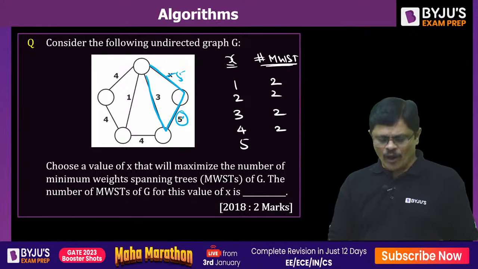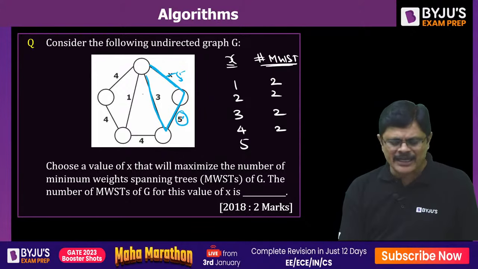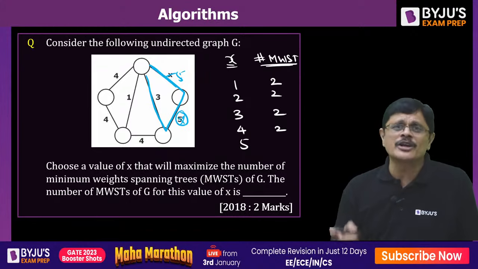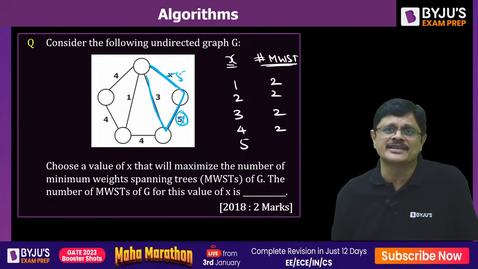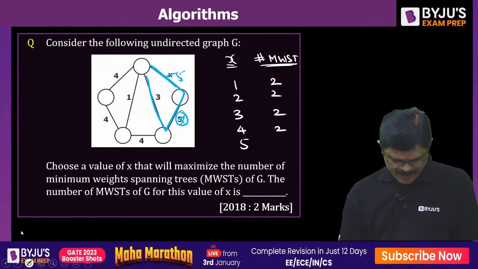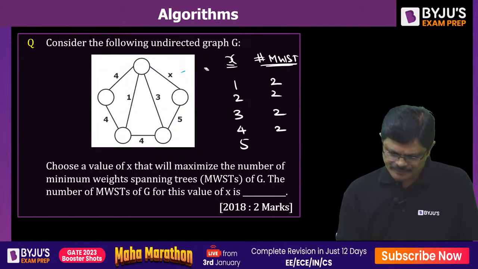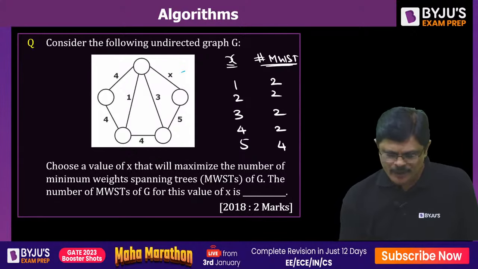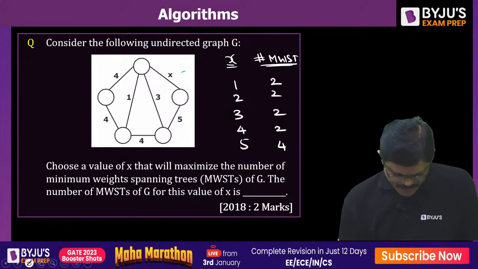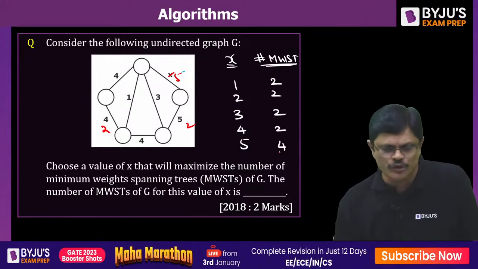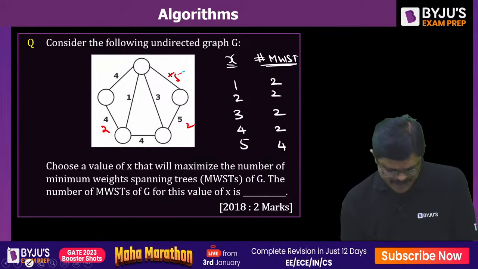Selecting 3, obviously this 3 will be selected, so other numbers will be selected. This 5 can be completely ignored because there are other smaller values outside this. So selecting 5 is a better choice here, my dear friends. That is the idea. So for this problem, when it is 5, you are getting 4, because for these 2 there are 2 choices, for these 2 there are 2 choices. 2 into 2, 4 choices will be there. So 4 is the answer for this.